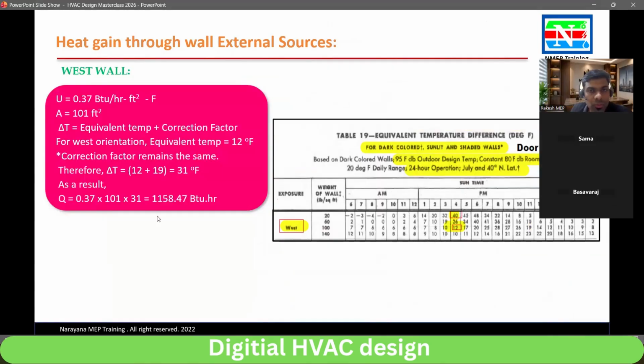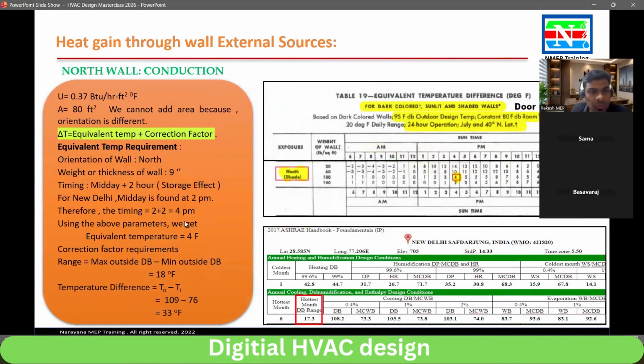So here, on the north wall, how much equivalent temperature did you get? You got 4. This you got 19. So how much? 23. Now you will multiply U is equal to, sorry, we got 21, no, sir. Correction factor, 21 we got. Yeah, 20, no? 21 we